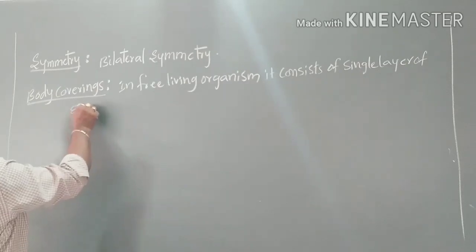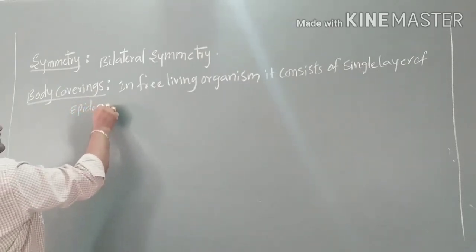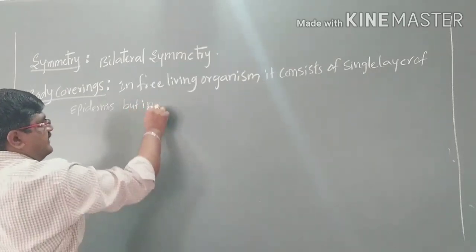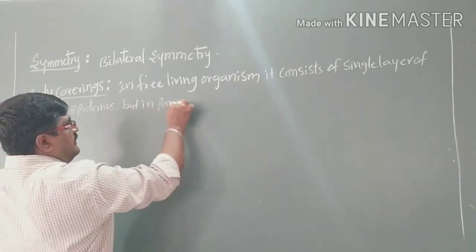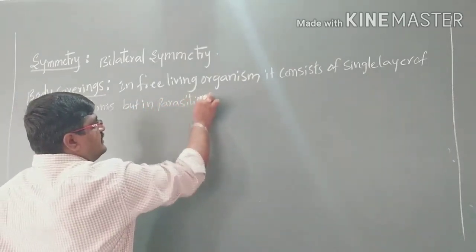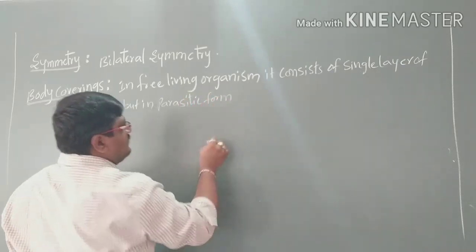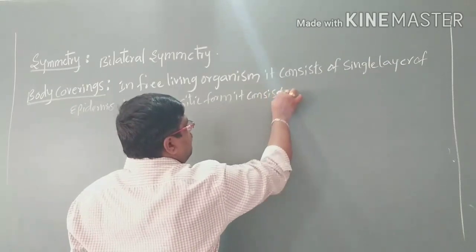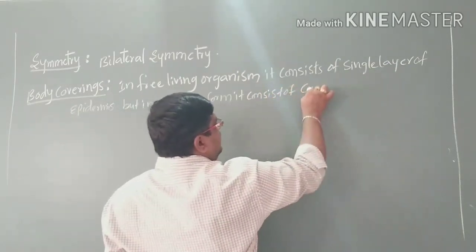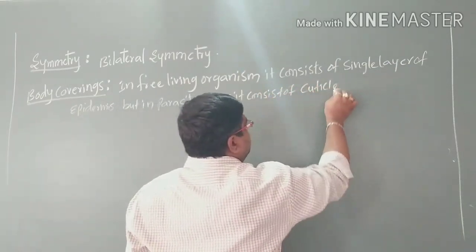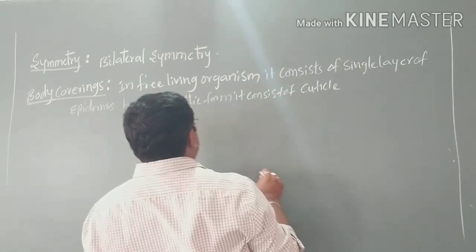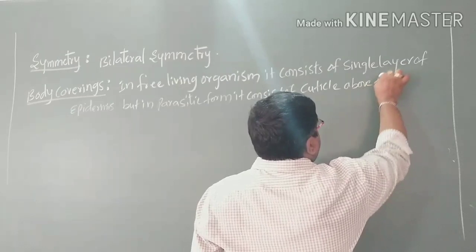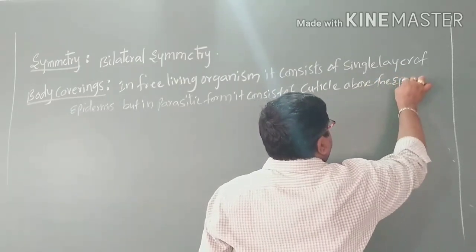But in parasitic forms, it consists of a cuticle above the epidermis.